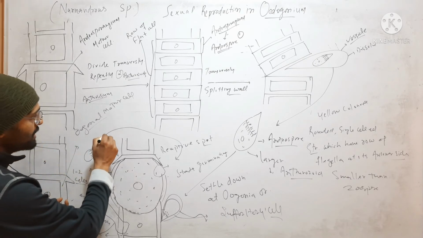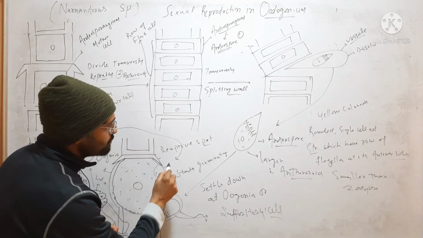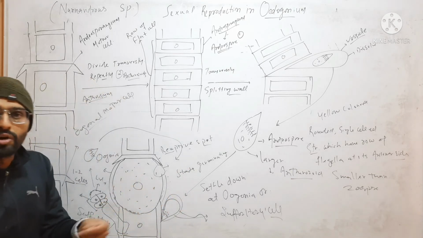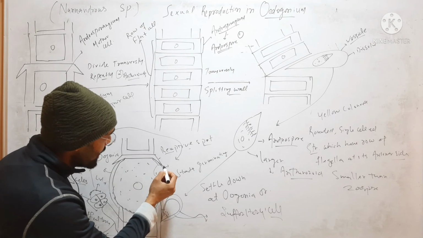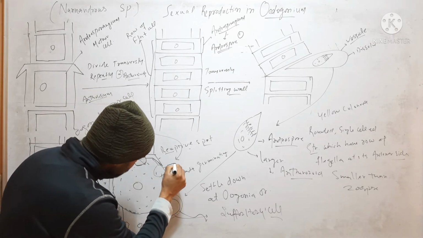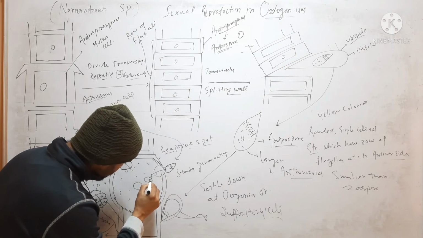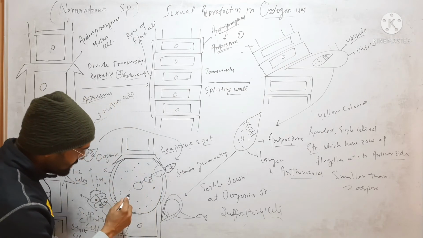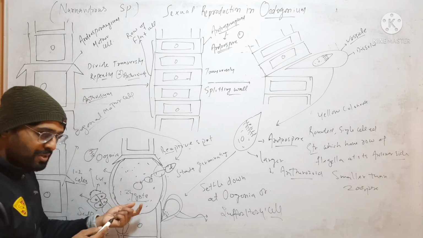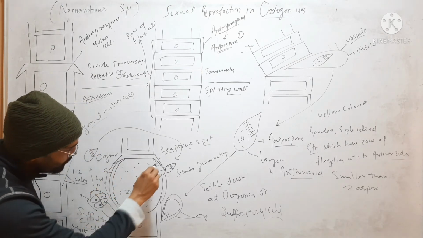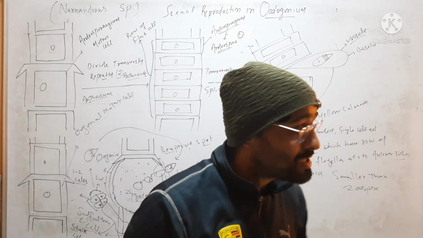It will swim in water and reach the receptive spot, because this receptive spot secretes some chemoattractant, so it is attracted towards it. Then it will go inside, fuse with the egg and finally form the zygote. After formation of the zygote, it will secrete a thick wall around itself. So this is sexual reproduction in Nanandrous species.